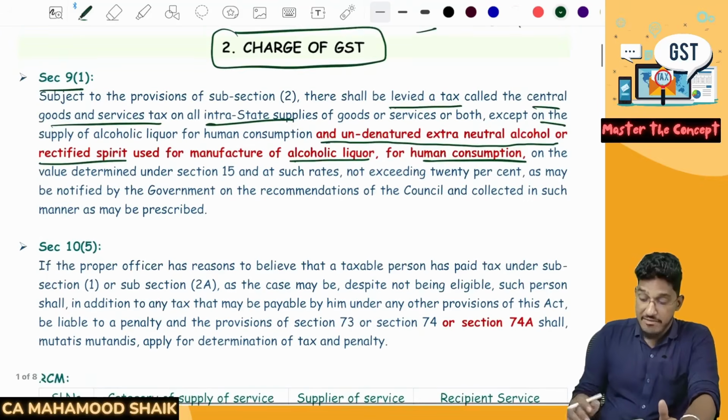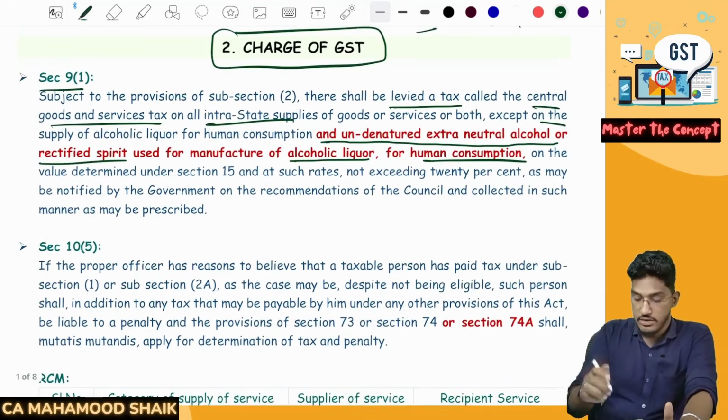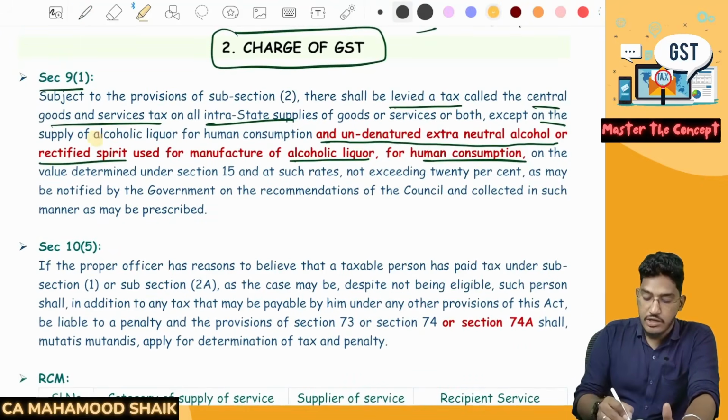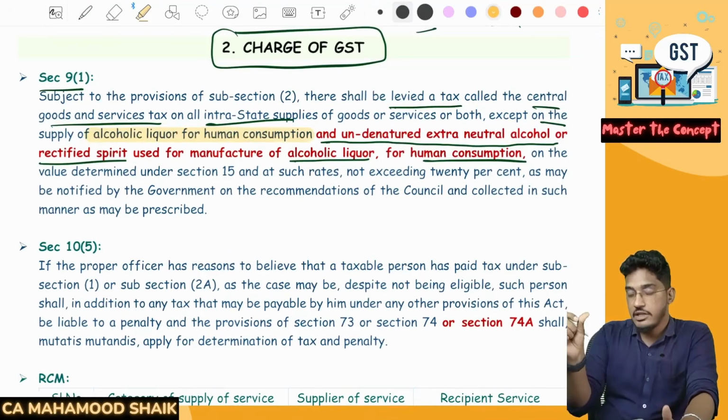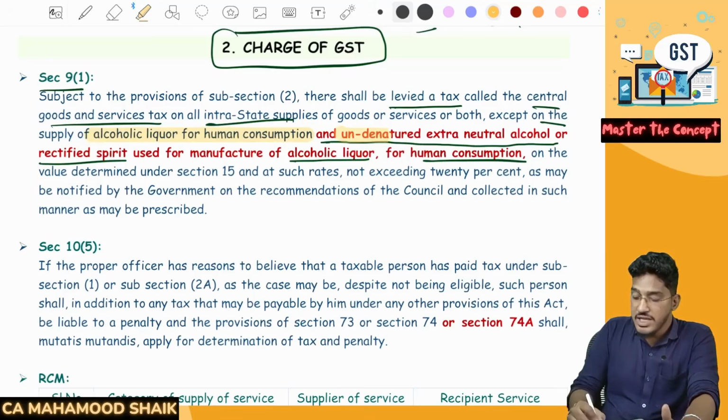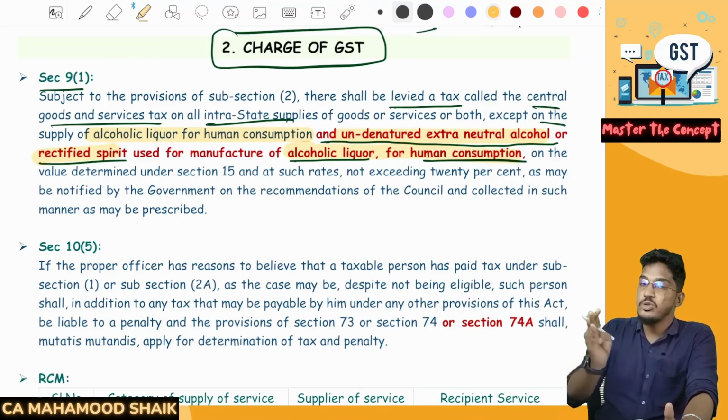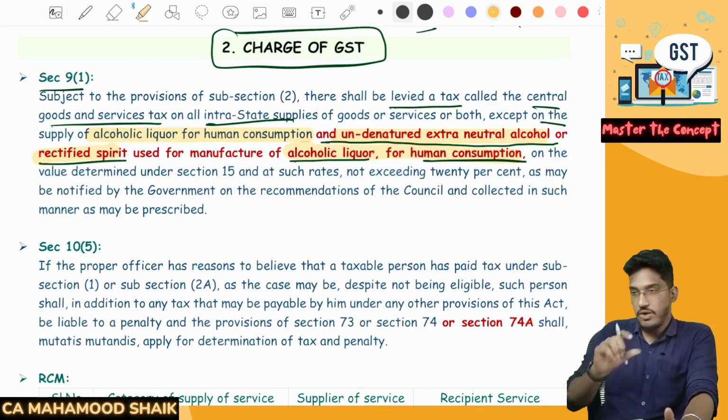So what is the extra thing they have added? Initially, they kept only alcoholic liquor for human consumption outside of the GST purview. Now they are extending it. Even undenatured extra neutral alcohol or rectified spirit, which will be used in the manufacturing of alcoholic liquor for human consumption, is also outside of the GST purview. Not the final product.